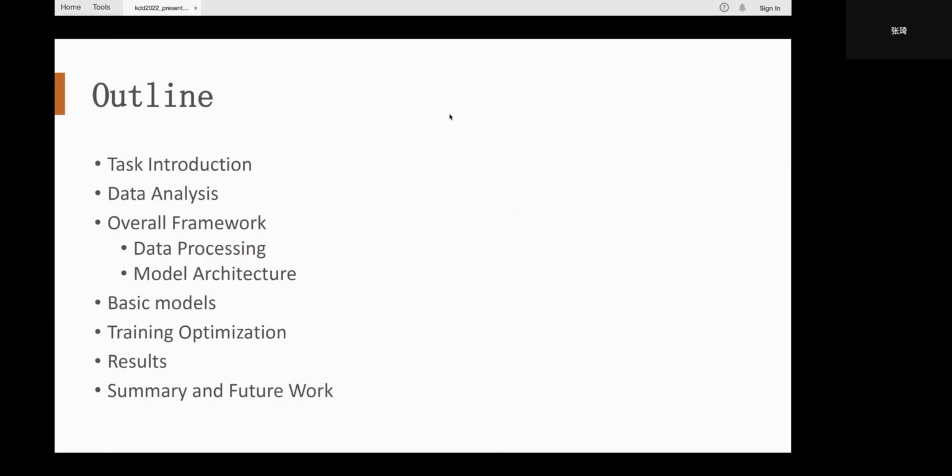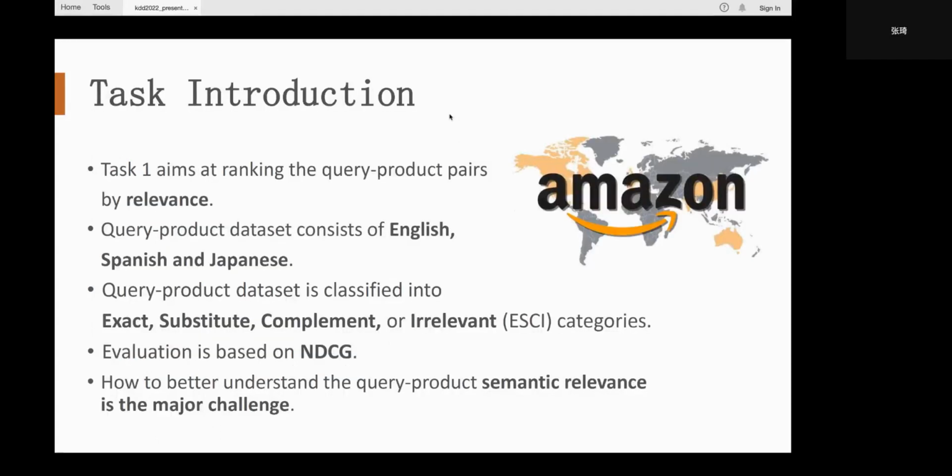My talk today will be in the following parts. The first is the task introduction and the data analysis. The second is the overall framework of our solution, which is divided into data preprocessing and the model architecture. And then we will introduce our basic model and training in detail. And finally, summary and future work will be given.